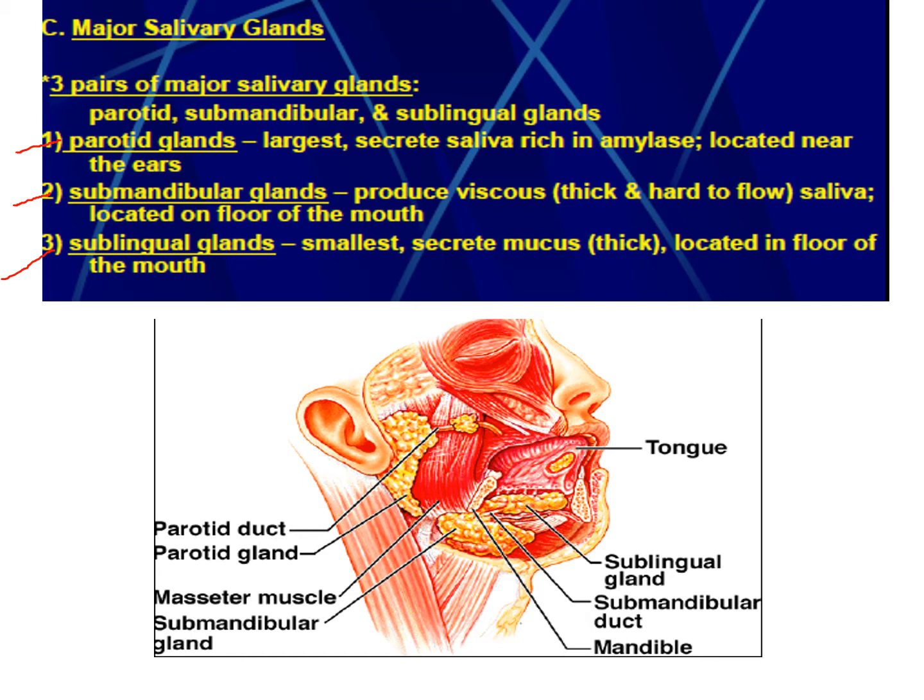All these glands have ducts. The parotid gland, the submandibular gland, as well as the sublingual gland all have ducts which open into the oral cavity. So whatever saliva is produced by these three pairs of salivary glands, all those secretions enter into the oral cavity. Some secrete below the tongue and some secrete above the tongue, so that the entire oral cavity remains moist.